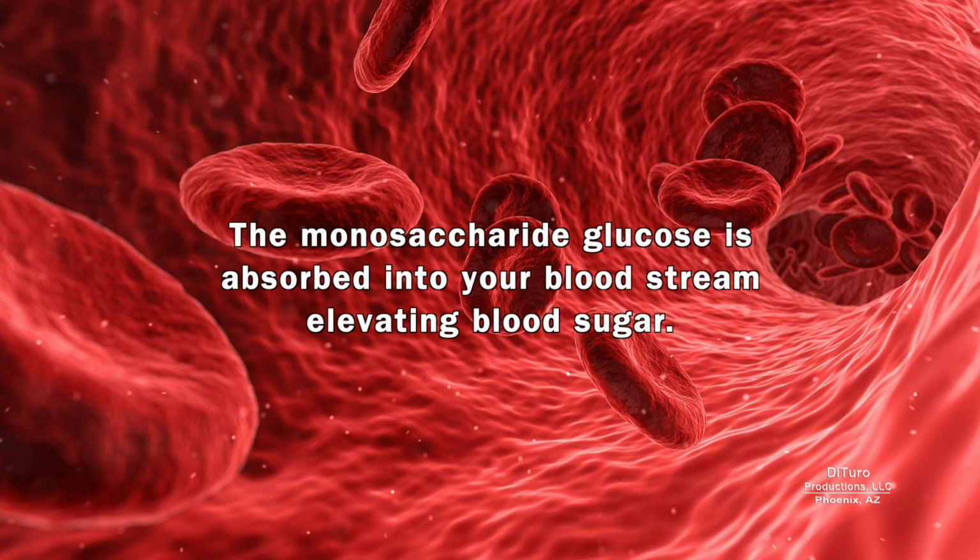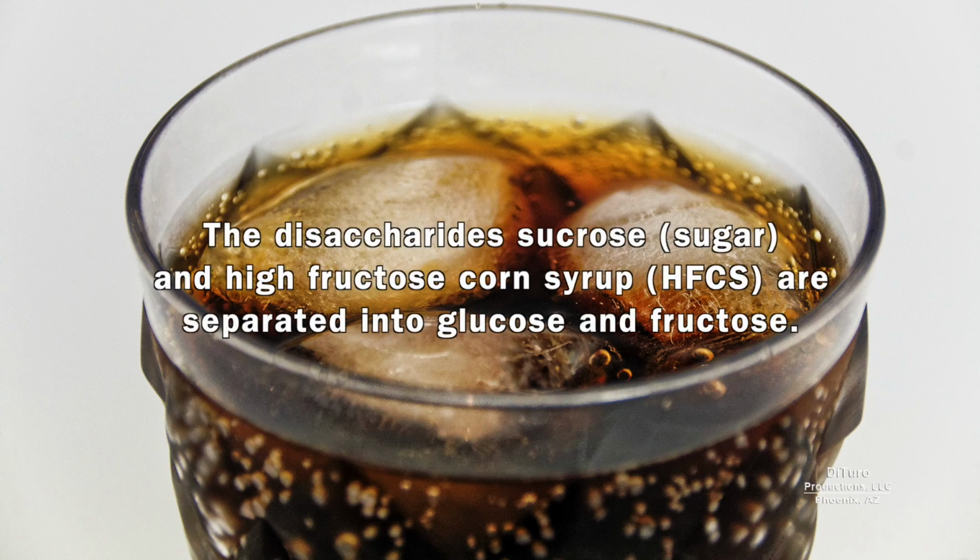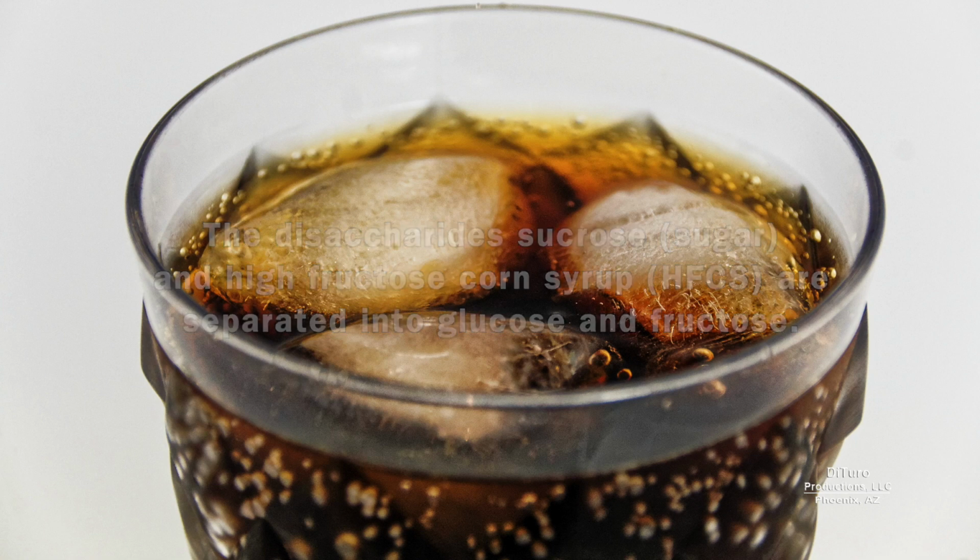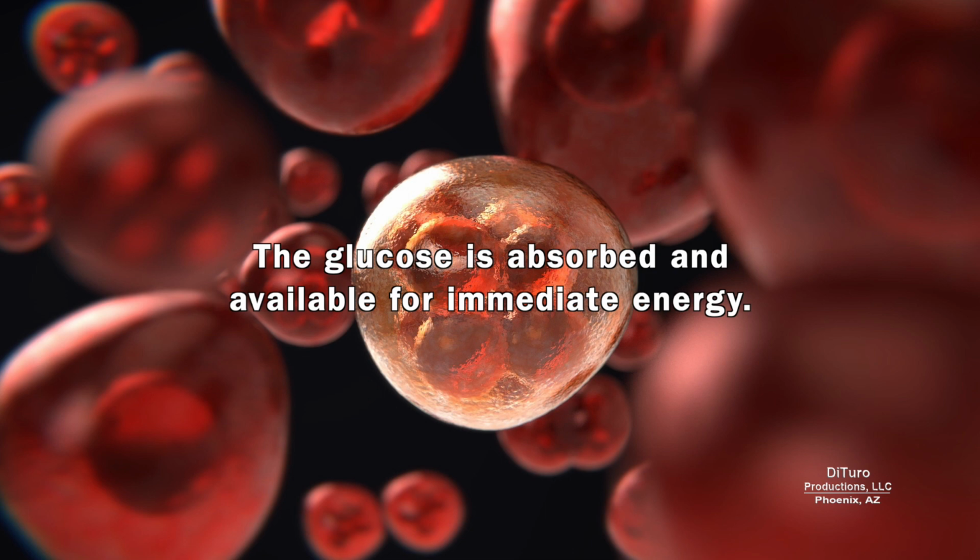The monosaccharide glucose is absorbed into your bloodstream, elevating blood sugar. The disaccharide sucrose and high fructose corn syrup are separated into glucose and fructose. The glucose is absorbed and available for immediate energy.